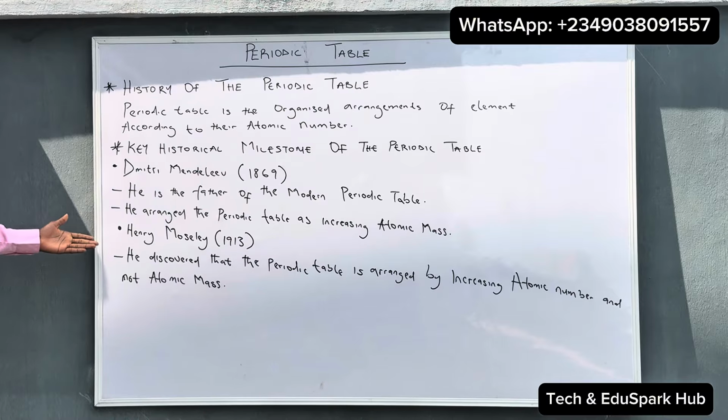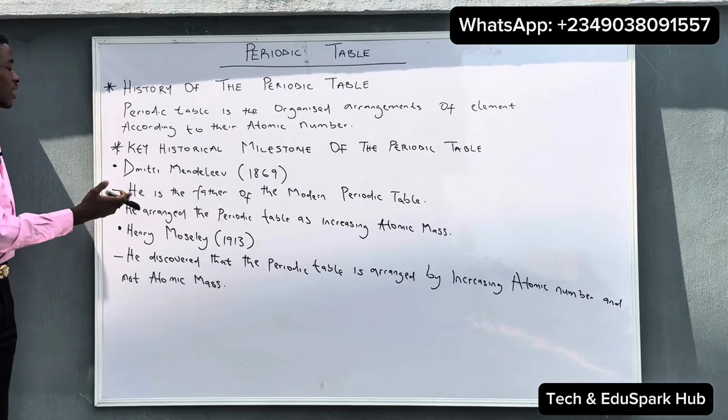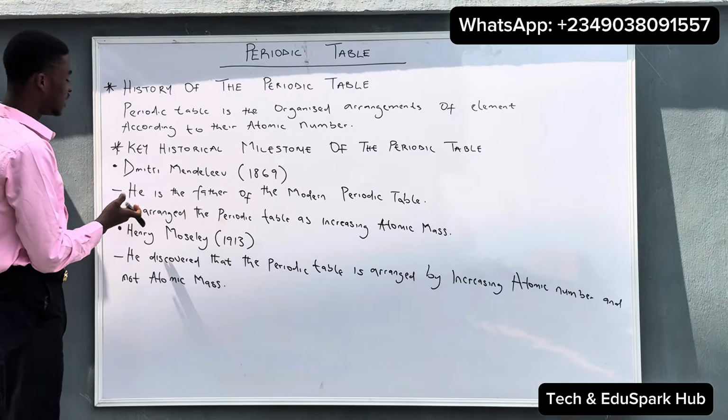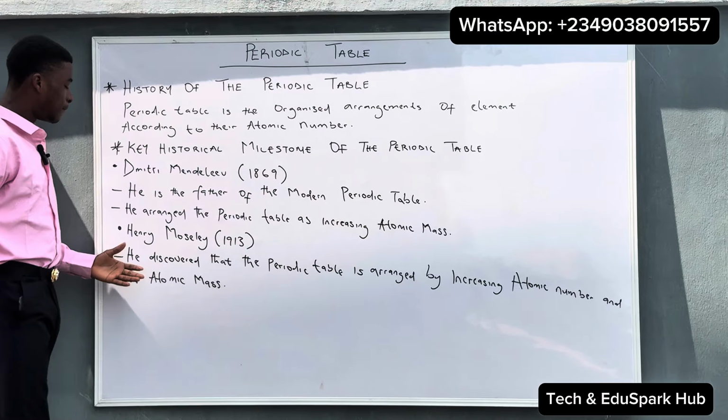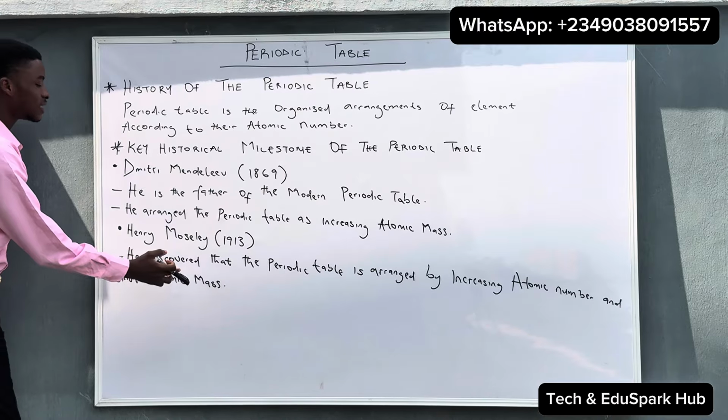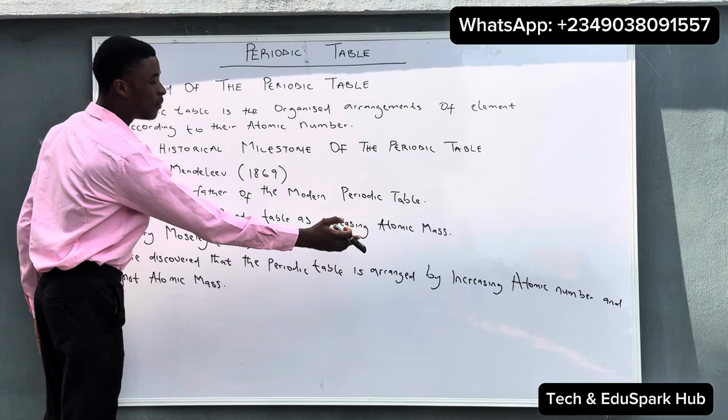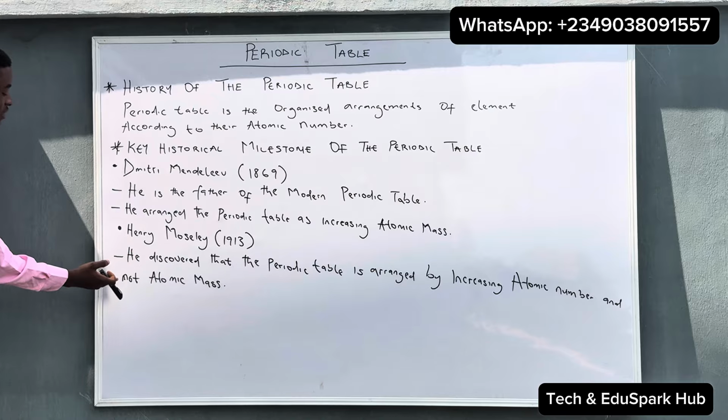So you can see the difference between Moseley's contribution and Dmitry Mendeleev's contribution. Mendeleev arranged the periodic table according to increasing atomic mass, but Henry Moseley discovered that the periodic table is arranged by increasing atomic number and not atomic mass.